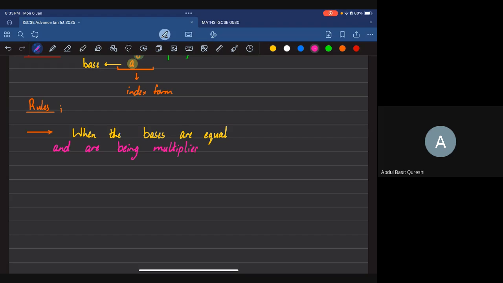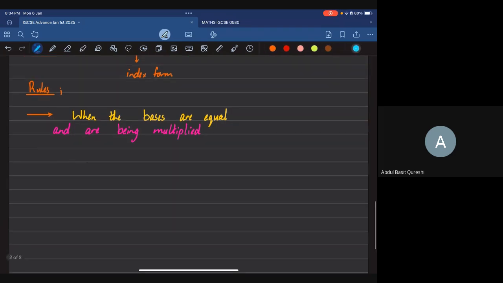If bases are equal and they are being multiplied, we need to know what happens. So let's see. Now, I hope everyone's sitting with a calculator in class as well. Let's just say that I have a base, and on top of it we have a power, and it's being multiplied to another base, which, as I stated in the beginning, is equal to the first. So the bases are equal to each other. So that is going to be equal to.